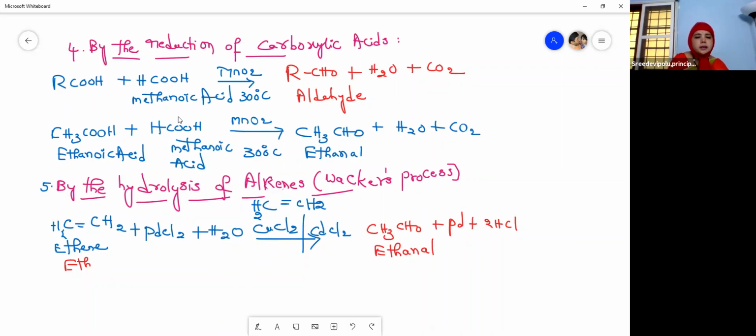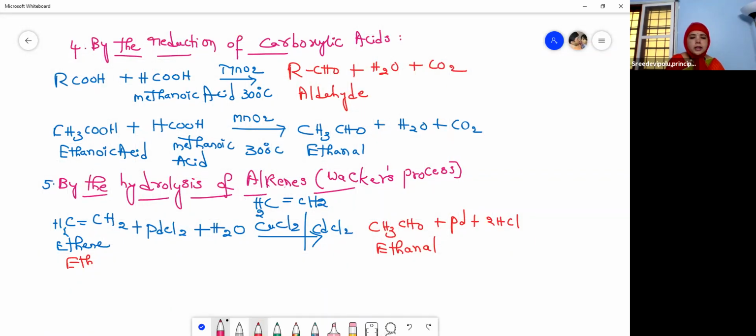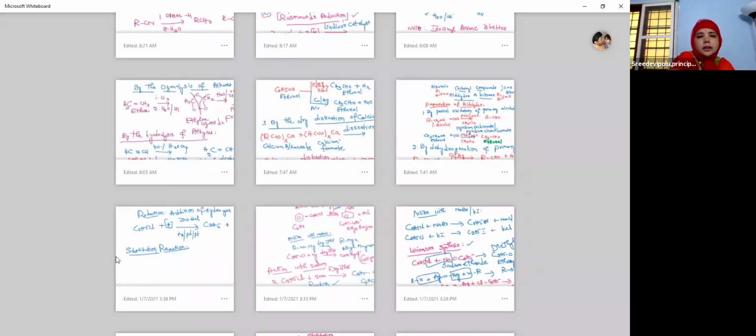So this is the preparation of acetaldehyde from alkenes, called Wacker's process. Once again I'm telling you, children, please write down all the name reactions and learn them every day. Please don't miss this, because all the name reactions are very important for both your IPE and also for your objective sessions.